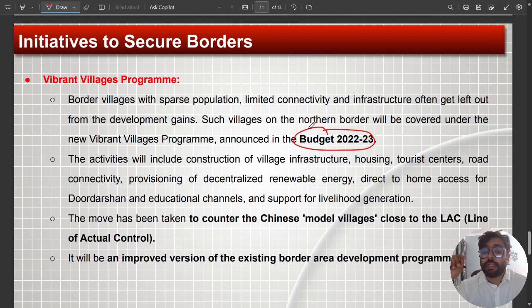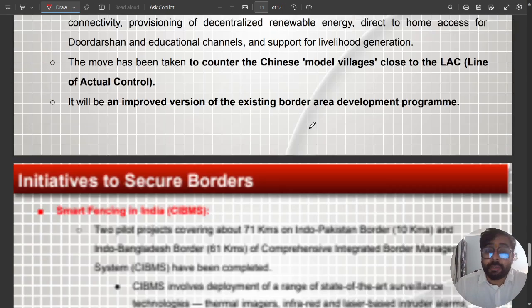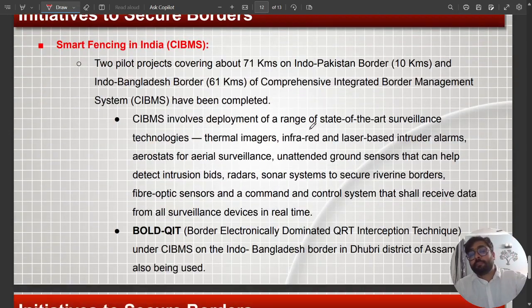It will be an improved version of the existing Border Area Development Program, right? We are not just targeting the villages and the infrastructure, but we are targeting the people as well, their development as well. So when people develop, automatically our border management will develop.